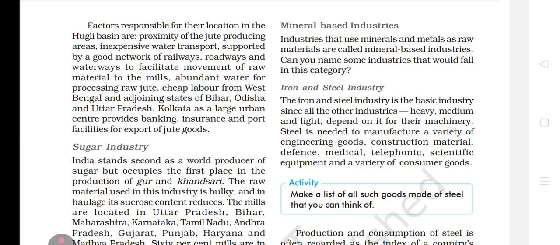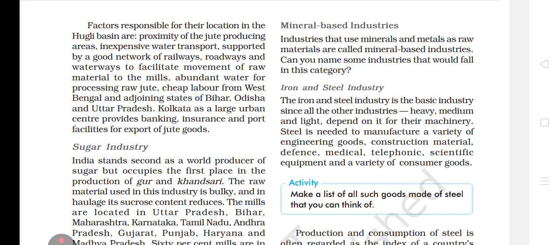Factors responsible for their location in Hugli Basin are proximity of jute producing area, inexpensive water transport, supported by good network of railways, roadways and waterways to facilitate movement of raw material to the mills, abundant water for processing raw jute, cheap labor from West Bengal and adjoining state of Bihar, Odisha and Uttar Pradesh.